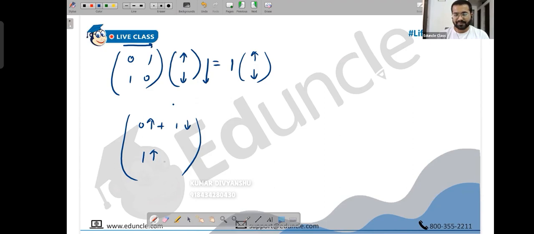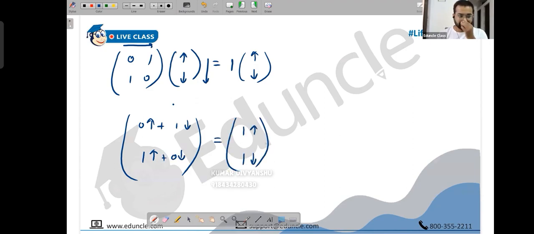That's the first term. Similarly, 1 into upspin plus 0 into downspin. That's the second term. And inside, this is 1 into upspin and this is 1 into downspin. Okay. So this will be equal to.